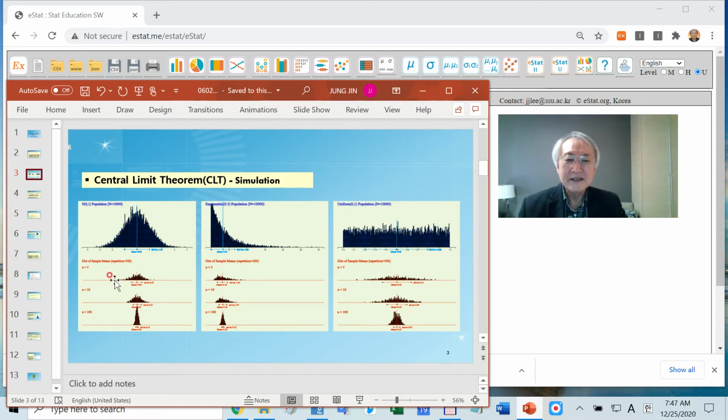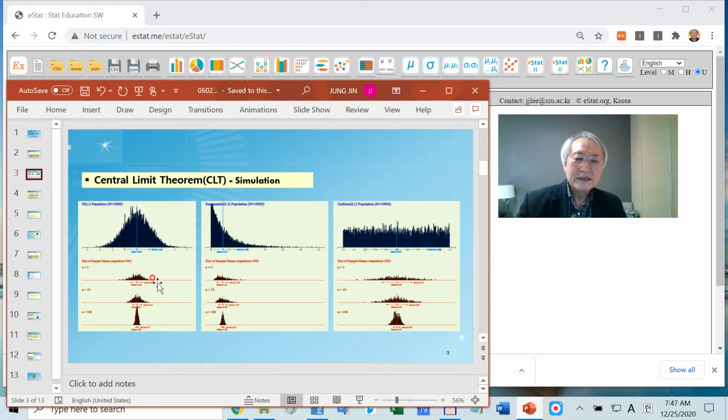I collect roughly 100 samples, not all possible samples. If I collect 100 samples and calculate the sample mean, their distribution looks like this.